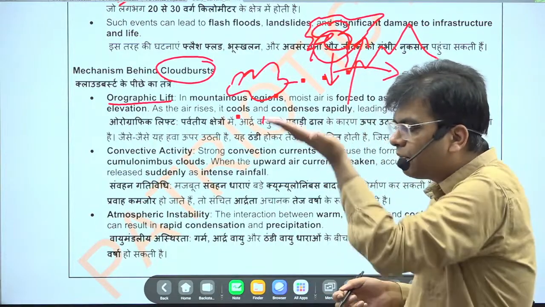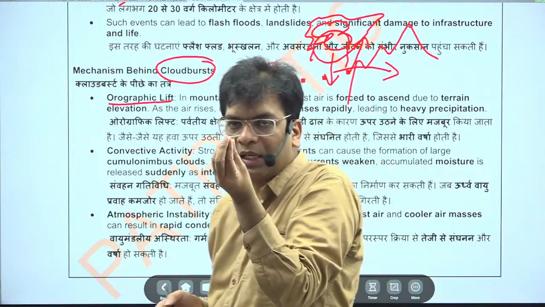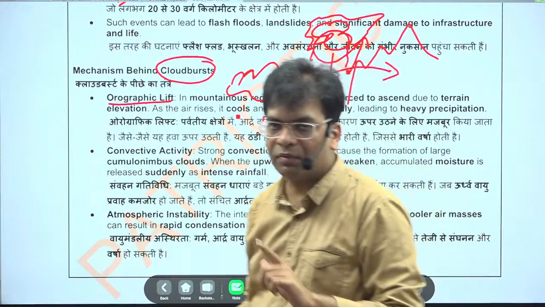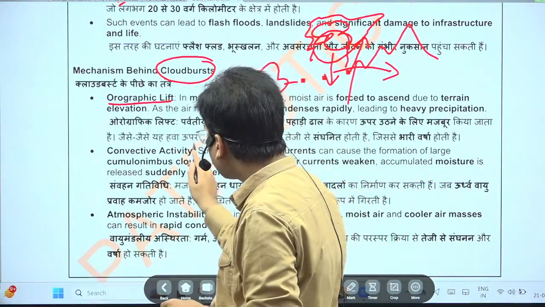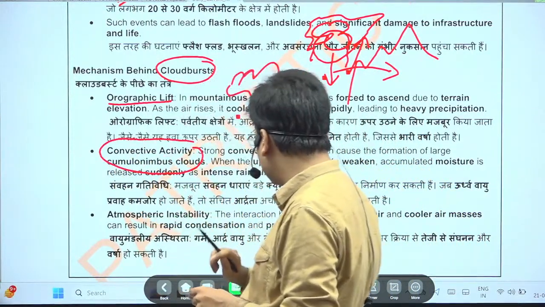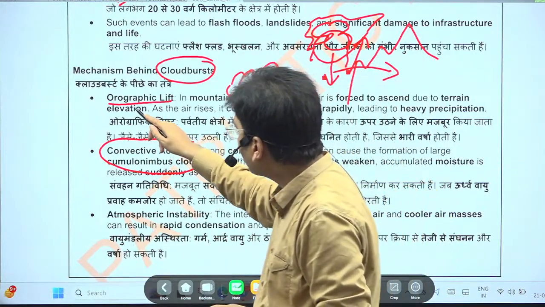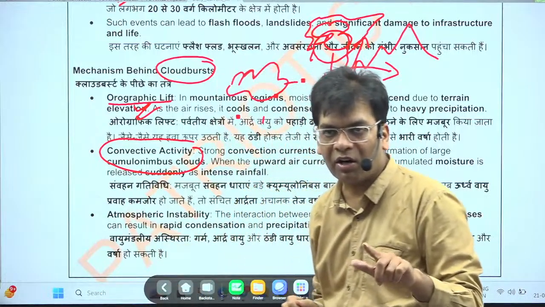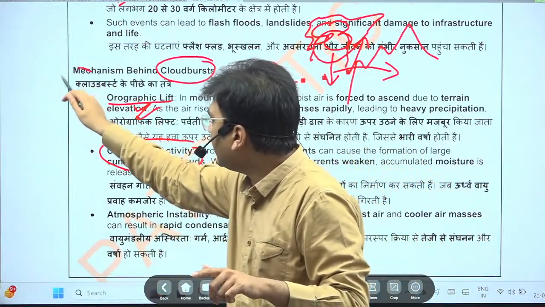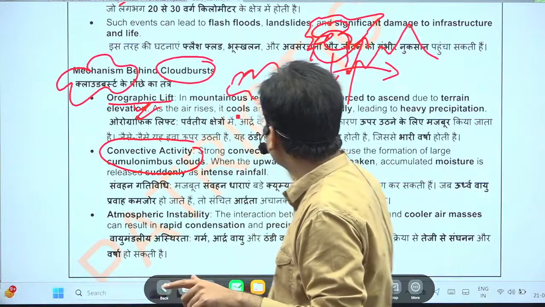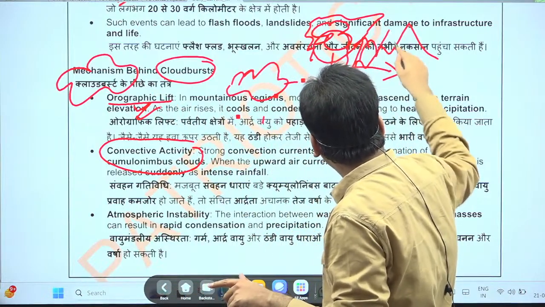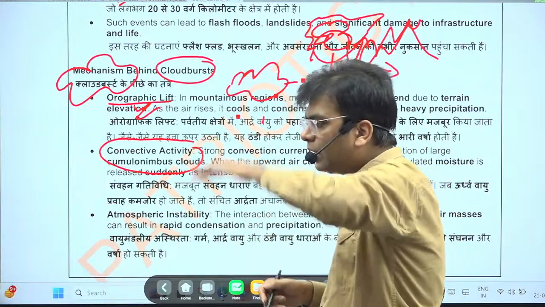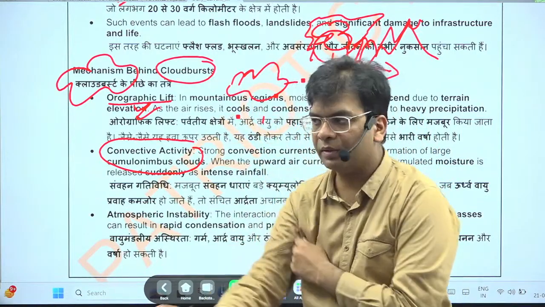And due to the rise, whenever the cloud rises, there will be condensation. Condensation will result in very high rainfall. That is one region. The other is convective activities. Here you will see the difference: in the orographic case, the cloud is coming from some sea area or water bodies and already contains moisture, and it comes in contact with the mountain. The mountain creates a barrier and this orographic lifting is why there will be rainfall.